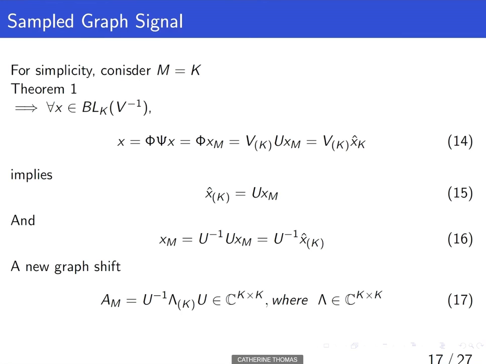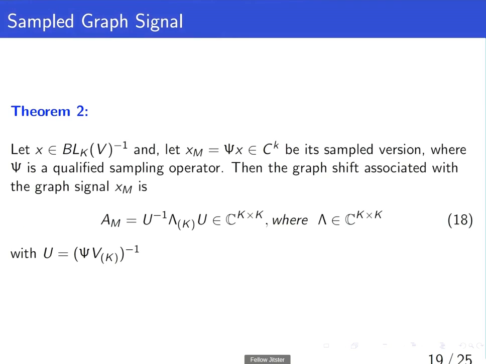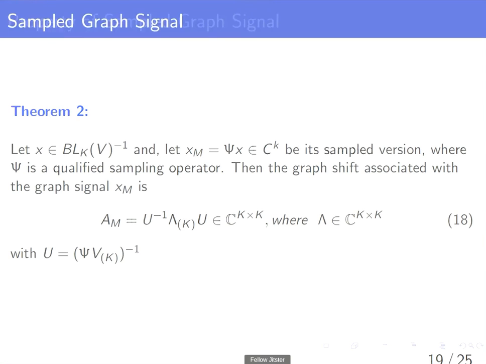A new graph shift is as shown in equation number 17, where lambda_K belongs to C^(k cross k) and is a diagonal matrix that samples the first k eigenvalues of lambda. This leads to the following theorem. Theorem 2. Let x belong to BL_K(V^-1) and let x_M is equal to psi x belonging to C^K be its sampled version, where psi is a qualified sampling operator. Then the graph shift associated with the graph signal x_M is given in equation number 18, with U equal to (psi V_k) whole inverse.